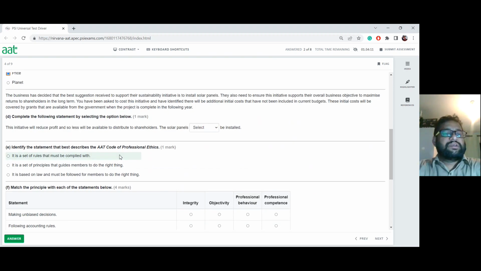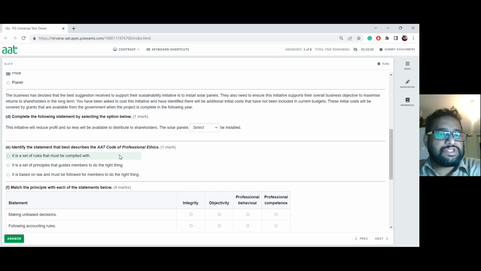Now, next one. The business has decided that the best suggestion received to support their sustainability initiative is to install solar panels. They also need to ensure this initiative supports their overall business objective to maximize the return to shareholders in the long term.